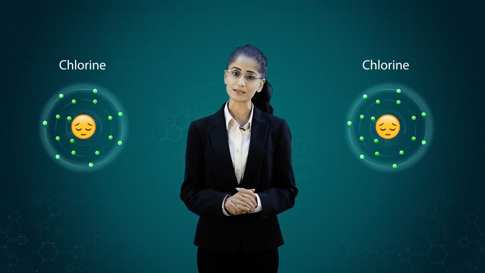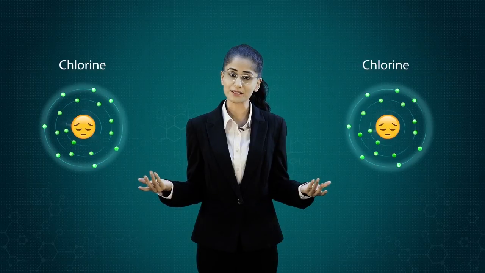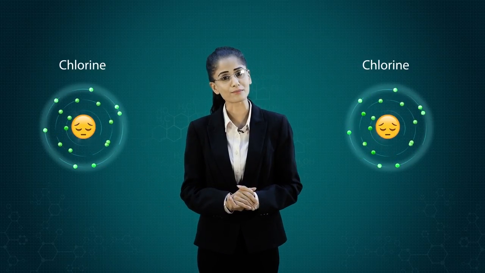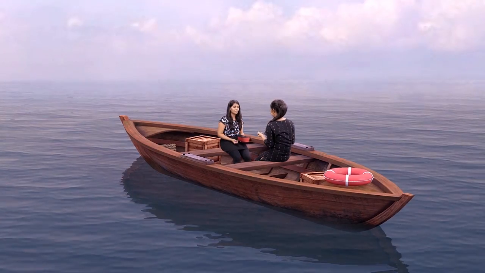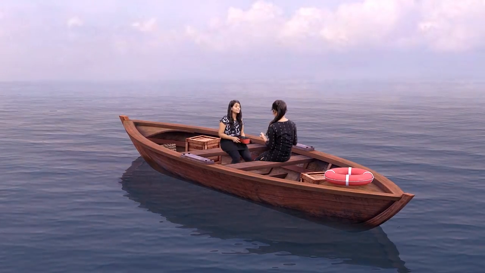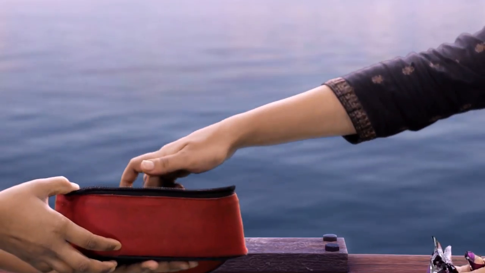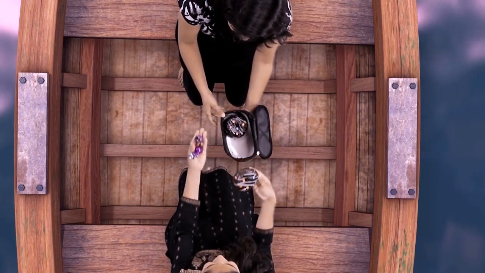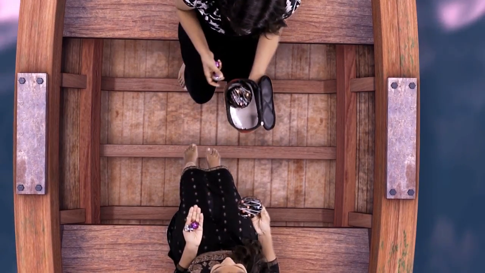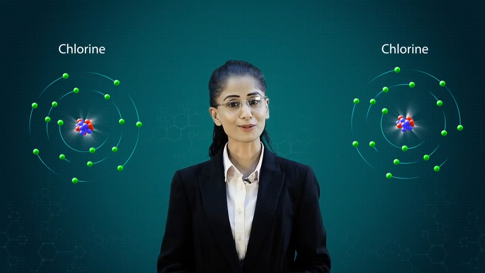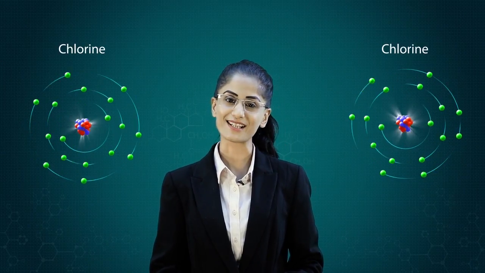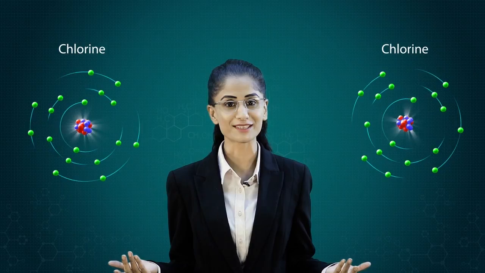So how do they attain the stable state if there are no other atoms in their vicinity to gain an electron from? Suppose you have 2 donuts and your friend has 2 chocolates. Since both of you love donuts as well as chocolates, we would share it, right? Similarly, 2 chlorine atoms decide to share the electrons amongst themselves.